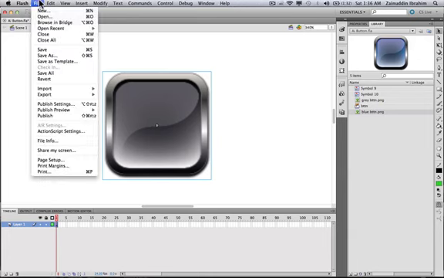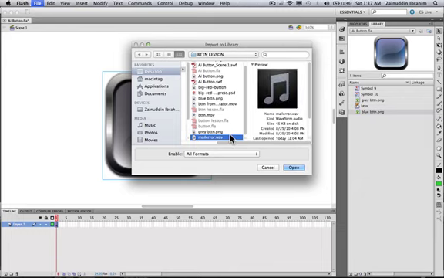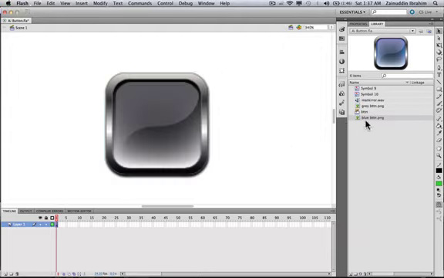Go to File menu, Import, choose Library, then choose the audio file that you have, whether WAV file or MP3. So when you import your audio file, you can see it in the library, then you can play the audio.